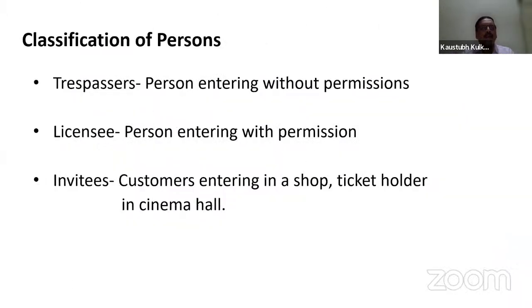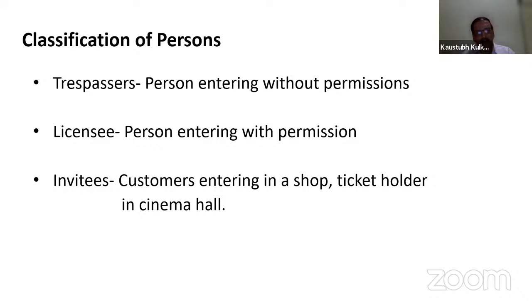Okay, sir. Now, classification of persons. What is the classification of persons? It is given in the slide. These are certain classifications which you ought to know. What are those? Trespassers: persons entering without permission. The persons who are entering without permission are trespassers. So one cannot move into anybody's home without having the permission of that particular house owner. So if it is so, those are trespassers.